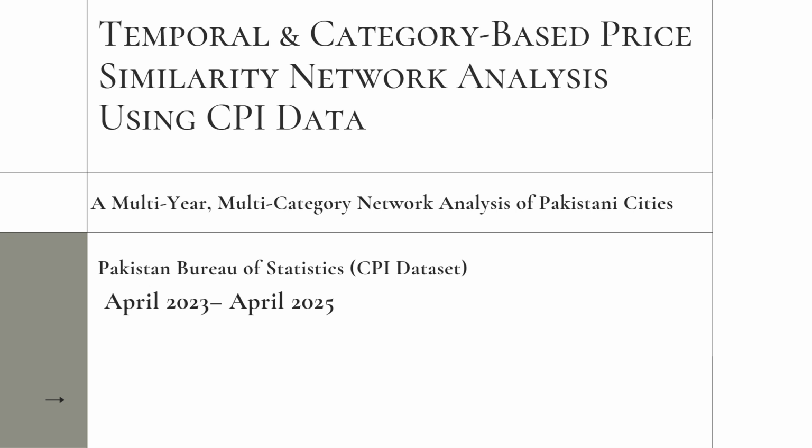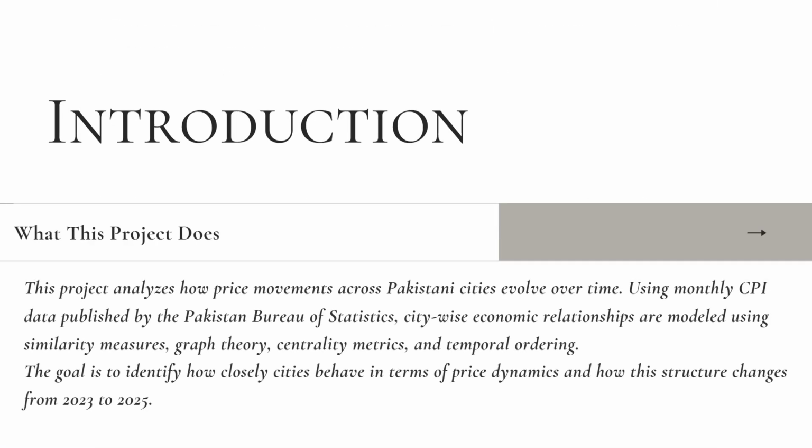This project analyzes how the price movements across cities behave month by month. Using CPI data from the Pakistan Bureau of Statistics, similarity is computed between cities using cosine similarity, which measures how similar their price patterns are. These similarities form a network where each city is a node, and similarities above a threshold create edges. Graph theory is used to identify central cities. Temporal ordering is applied to see how networks evolve year to year, and weighting strategies are used to compute influence scores. Ultimately, this helps determine which cities act as economic influencers in Pakistan's price system.